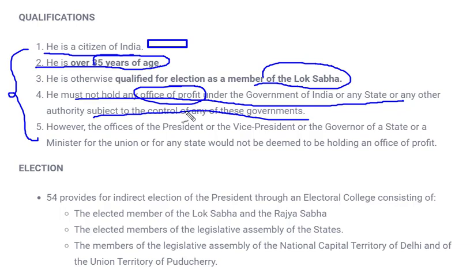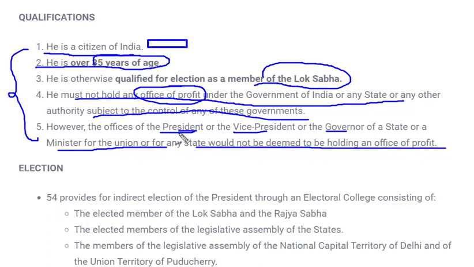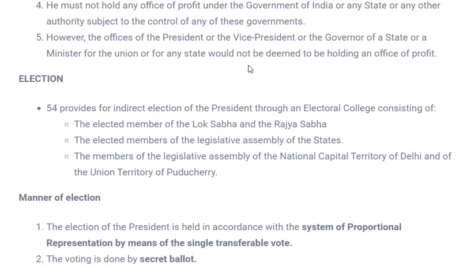Now here is an exemption: the President, Vice President, Governor of a state or Minister of the Union or of any state would not be deemed to be holding an office of profit. That means if anyone is president and wants to contest the presidential election again, he can stand, and this will not be considered an office of profit. It goes similarly for the vice president or governor of a state. Any person in these positions can contest for president without being considered to hold an office of profit. So these are the qualifications for anyone who wants to become president.